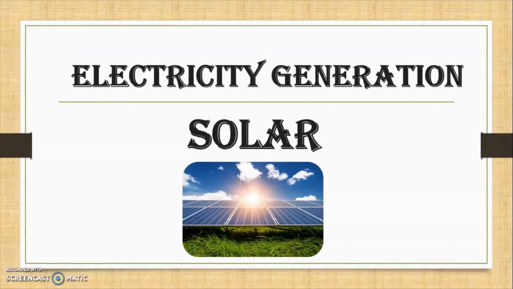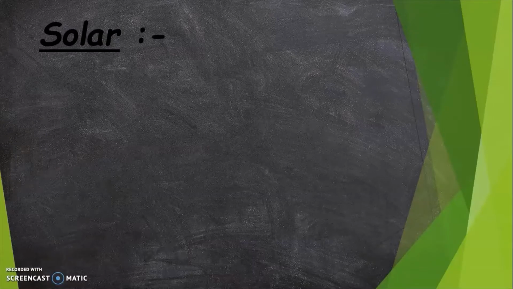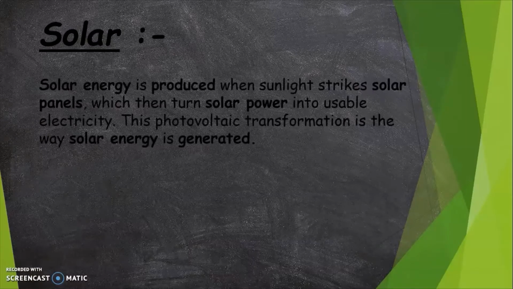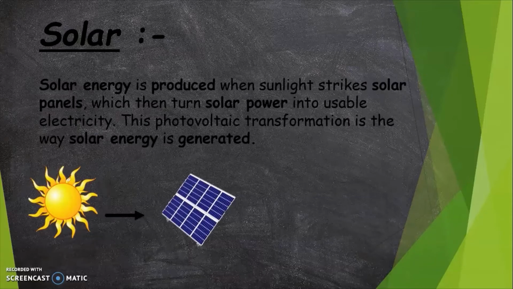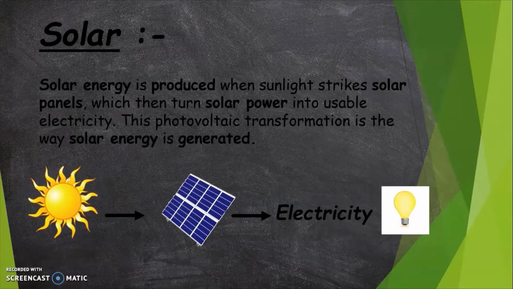Now let's understand how electricity is generated using sunlight. When sunlight strikes, the solar panels absorb the sunlight and convert it to usable electricity, which is called solar electricity. This is the way using which solar electricity is generated using sunlight. This is called solar electricity.